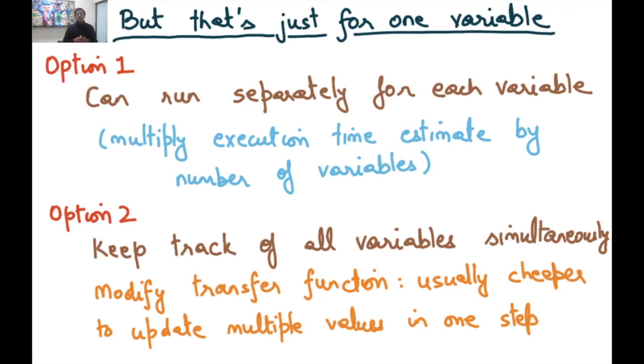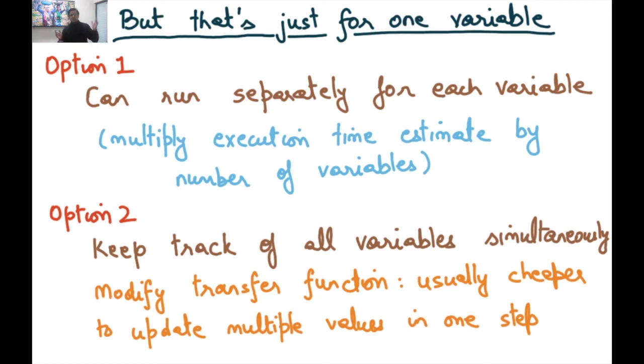But what about different variables? There could be multiple variables in my program, and so one option here is to run separately for each variable. Just identify what are all the variables that you want to run it for. Of course, the number of variables will be less than the number of statements in your program, assuming 3 address code. And in that case, you can just run this for every variable separately, in which case you can multiply the execution time estimate by the number of variables.